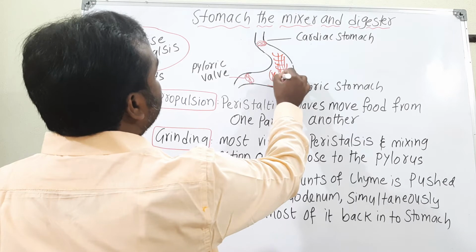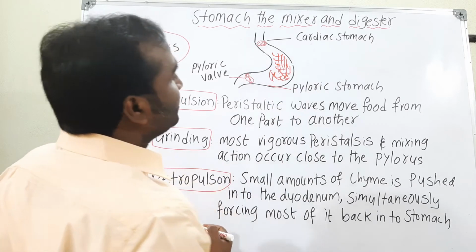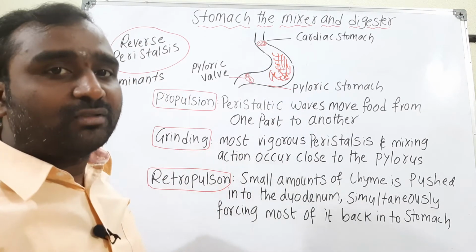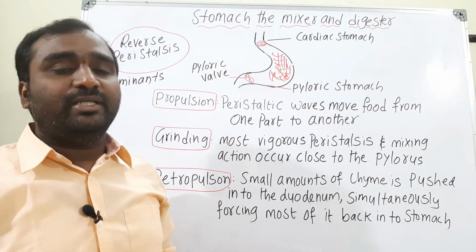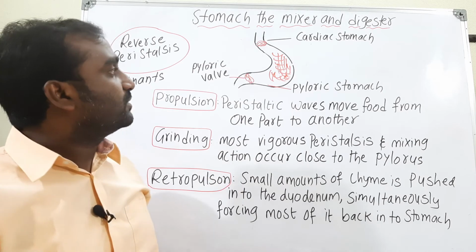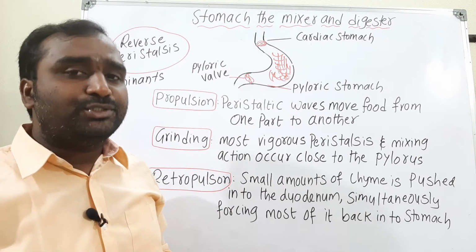Due to that, the entire food is mixed. That is the reason we said it is a churning machine.